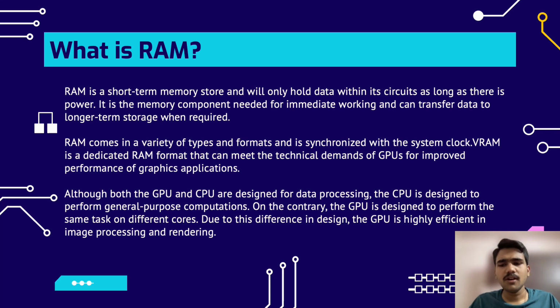Now RAM comes in a variety of types: SDRAM, VRAM, etc. But VRAM is a RAM that meets the technical demands of GPUs that are used for graphic processing and image rendering in graphical applications. Although CPU and GPU are designed for data processing, the CPU is designed to perform some more general computations, but on the contrary, GPU performs the same task on different cores. So it is quite useful for image rendering and graphic processing.